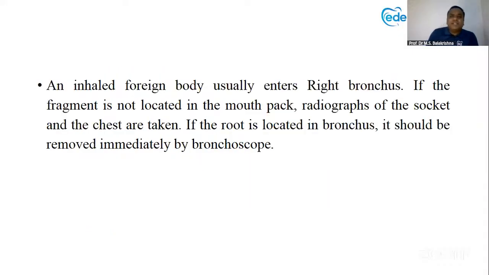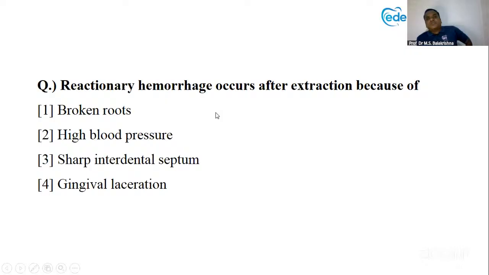So this explanation I have already told you. A chest X-ray has to be taken if any fragment of the tooth is missing. It is not there on your tray and it has been swallowed inside. So better to take a chest X-ray, and then if it is there, through a bronchoscope you have to take it out. So you have to contact the pulmonologist, you have to contact ENT people also, both of them will collaborate and get it done. Next question.